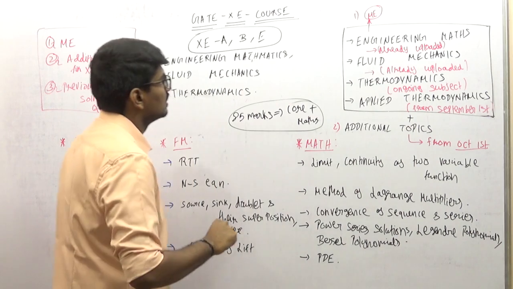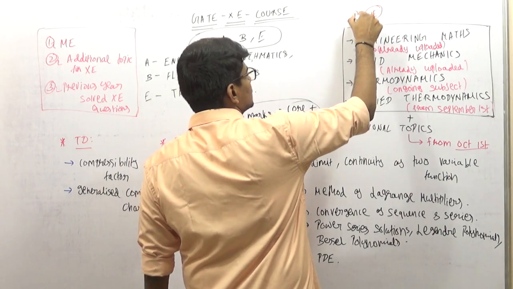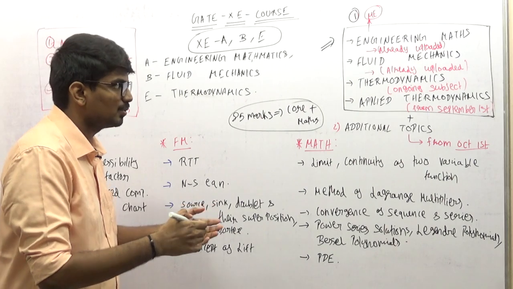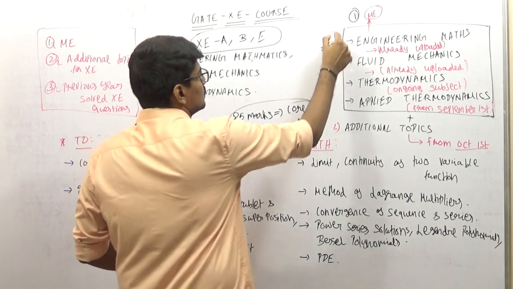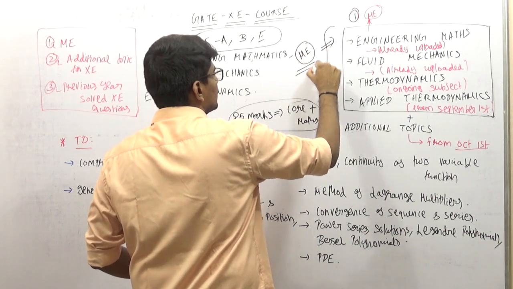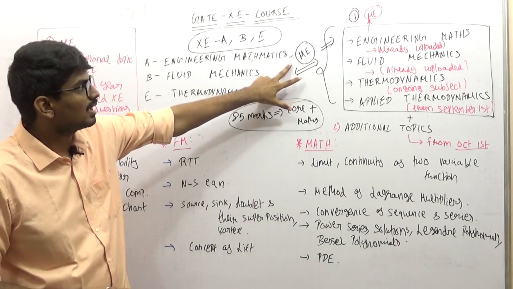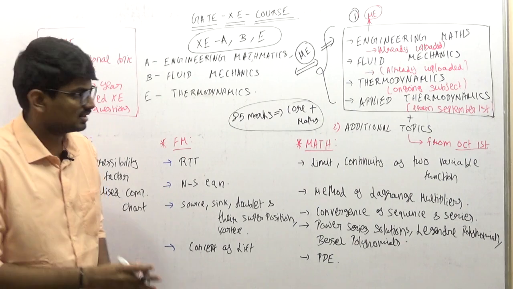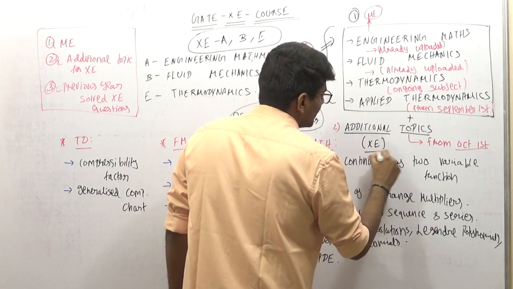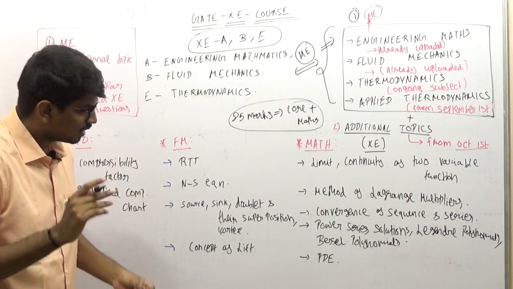Now listen, what does this course comprise of? First, it comprises these 4 subjects: engineering maths, fluid mechanics, thermodynamics, applied thermodynamics. These 4 subjects' syllabus will be the same as that of ME. If you are going to appear for GATE ME, this 4-subject syllabus is the same. Plus additional topics which are required only for XE, that is XE-A, XE-B and XE-E. What are all those additional topics?